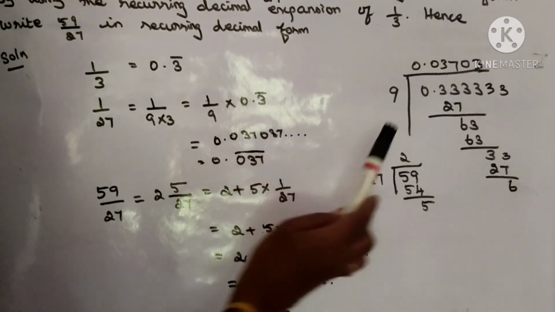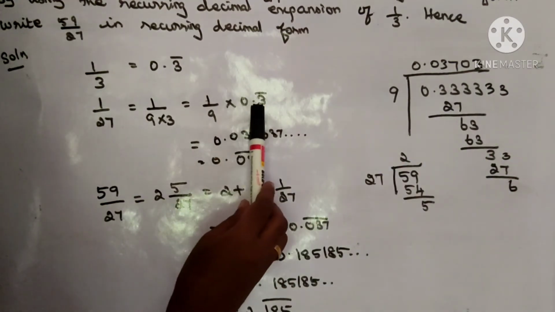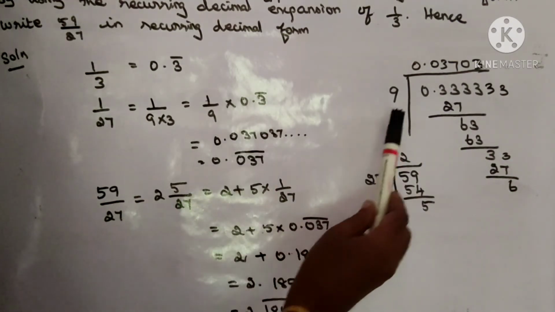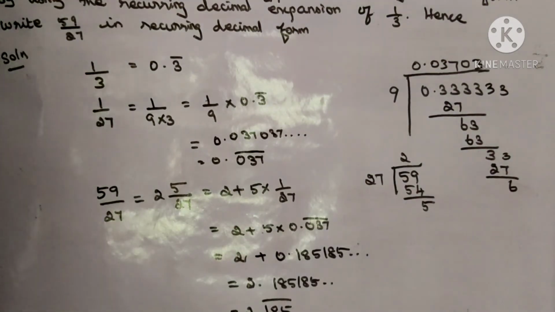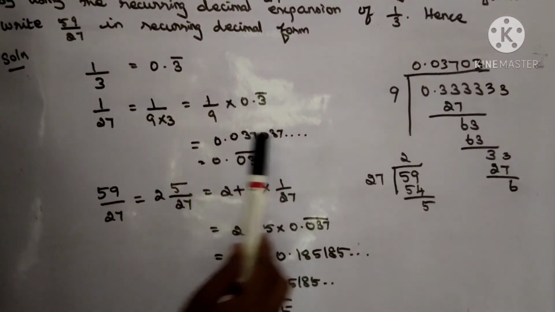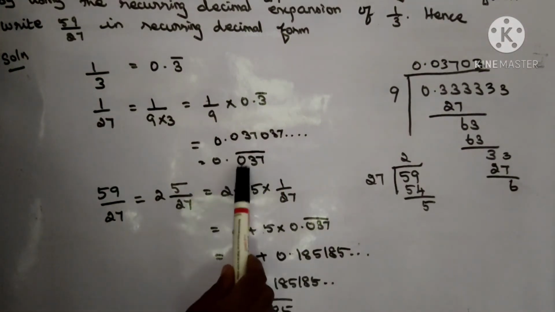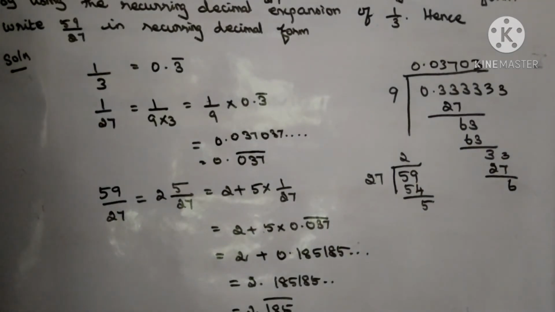The expansion of 0.3 bar is 0.3333 and so on. So find out the division of 0.3 bar by 9. Doing the division, we get the quotient 0.037037037. Again and again 037 is repeated. So 0.037 with the whole bar over it.